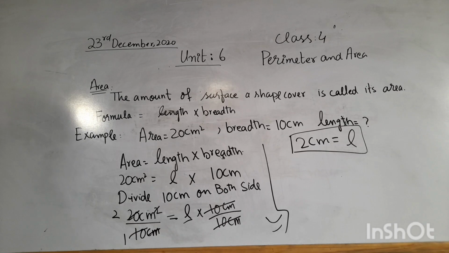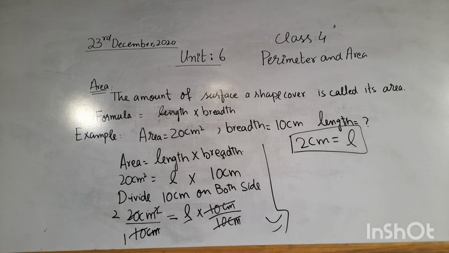Tell me boys, if we have length 4 centimeter and breadth is 2 centimeter, so what is the area of this? What is the area? Yes, 8 centimeter squares. Because here we have two lengths being multiplied, and the length has centimeter as its unit and the breadth also has centimeter as its unit. So when you multiply 2 centimeter, it becomes centimeter square.